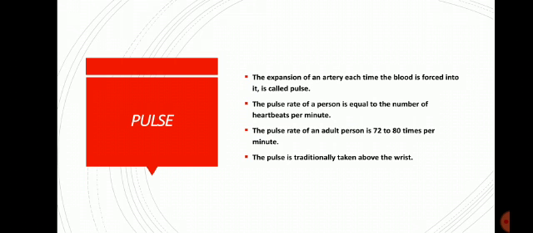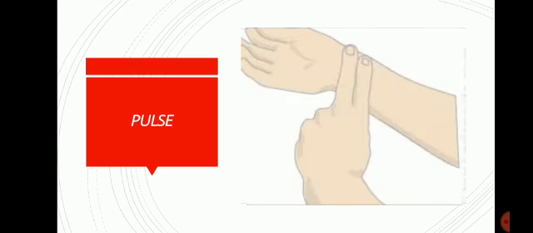So you can feel the pulse at the wrist, temple and neck by pressing the artery lightly with your fingertip. Like this, here you can see, simply join your fingers and press lightly above the wrist. You can feel the pulse rate. How can you feel it? I am explaining an activity.